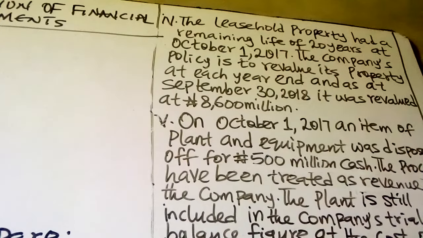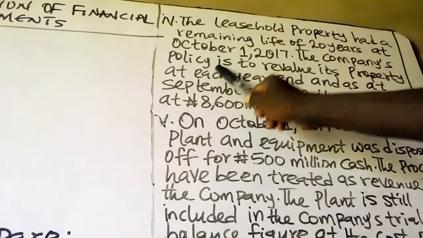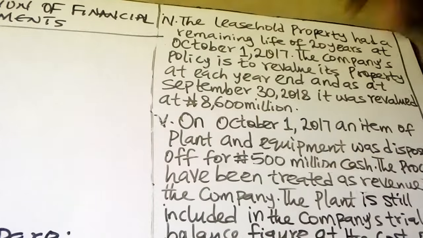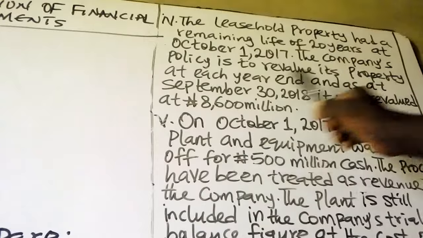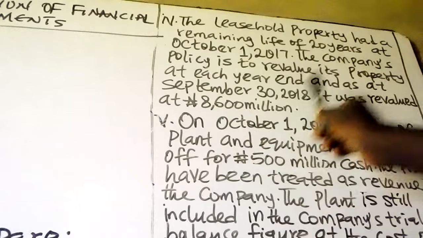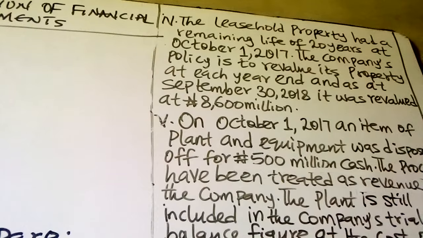Note 4. The leasehold property had a remaining life of 20 years at October 1st, 2017. The company's policy is to revalue its property at each year end, and as at September 30, 2018, it was revalued at 8,600 million naira. That is note 4.